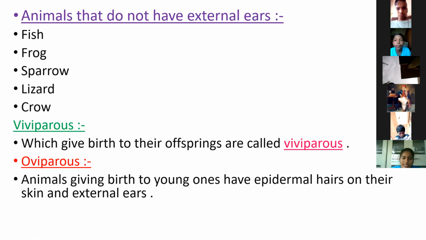The animals which give birth to their offsprings are called viviparous. They do not lay eggs. They directly give birth to young ones. Next, oviparous. The animals giving birth to young ones have epidermal hairs on their skin, and they have external ears.